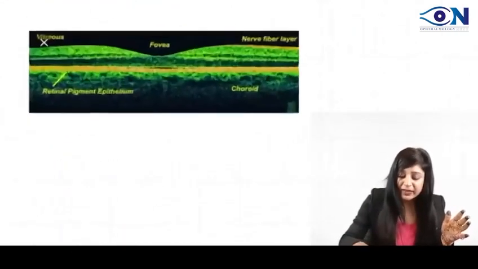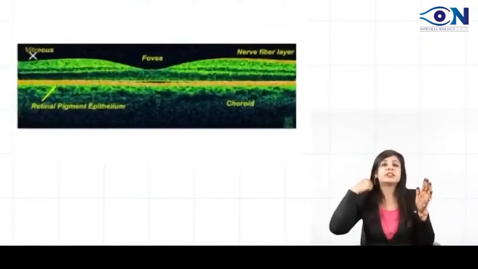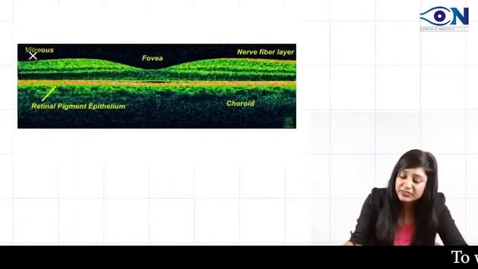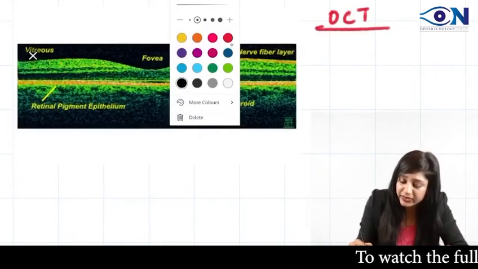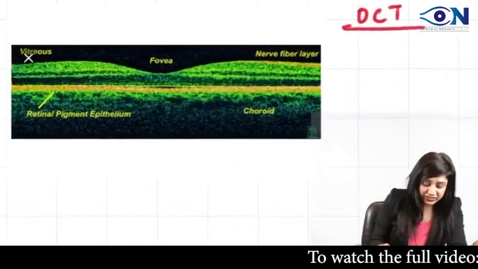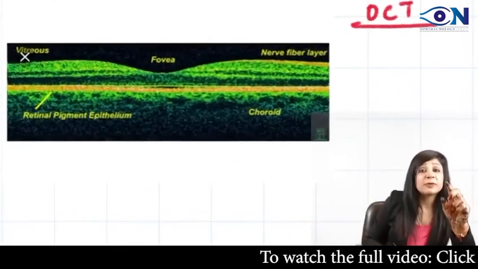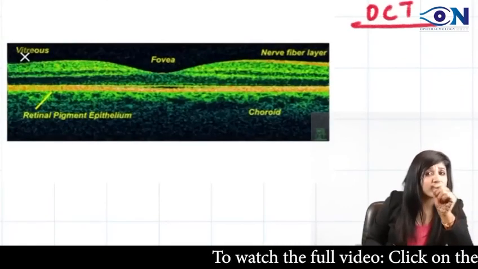Right. Now I am telling you how to read an OCT, because certain diseases required OCT. So let us see how to read an OCT. See, this is a normal OCT guys, and everybody just in fractions will know how to read an OCT.